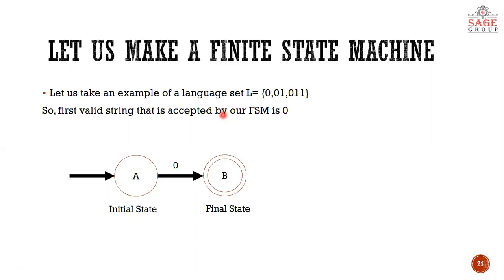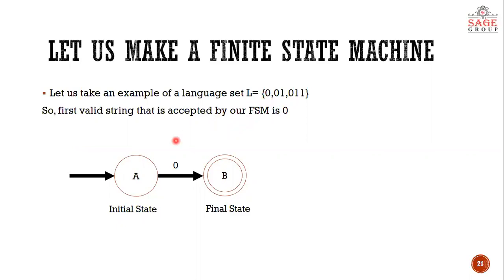What is a non-final state, what is a final state? Whenever we draw a state with a single circle, then it is a non-final state. And whenever we draw it with a double circle, concentric circle, like B is written here, then it is said to be a final state. So whenever after reading a string we reach a final state, it tells us that the string is valid. Coming back to our question, we have the first valid string as 0.